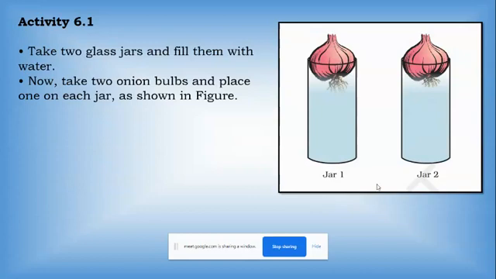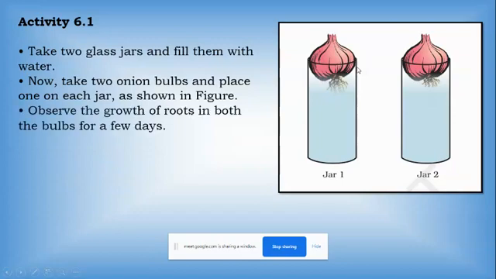So here you can see we have taken two glass jars, right? We have filled these glass jars with water. Okay, you have to fill it completely. Don't fill it half or only a small amount of water, nothing like that. Then you have to take two onion bulbs and place those onion bulbs on the glass jar as shown in the figure.